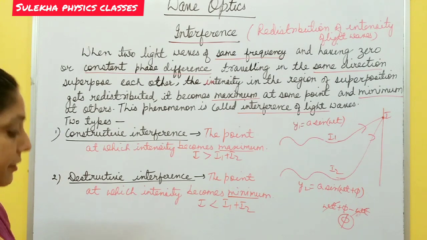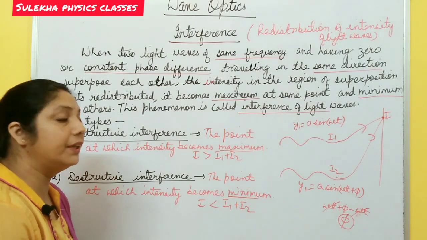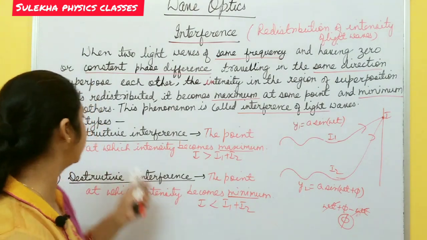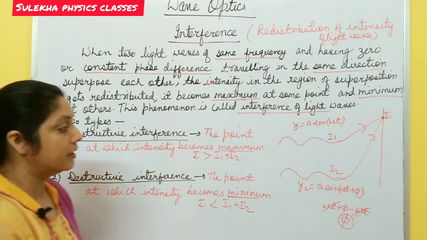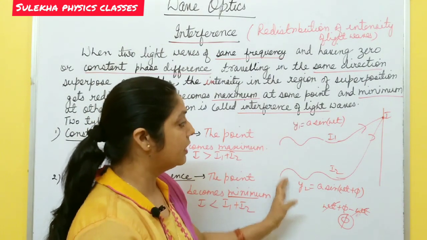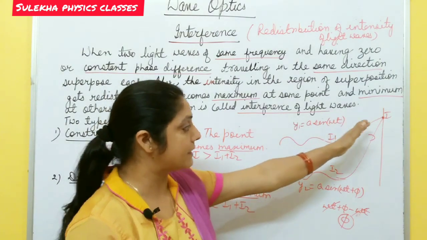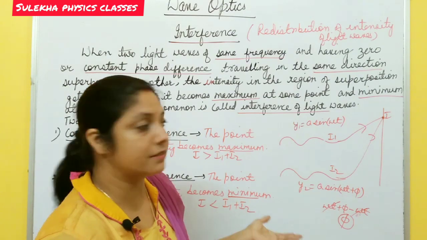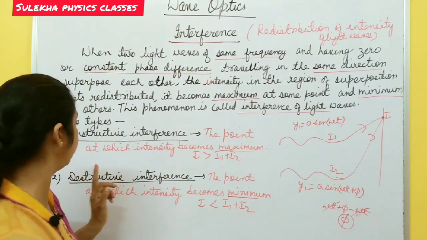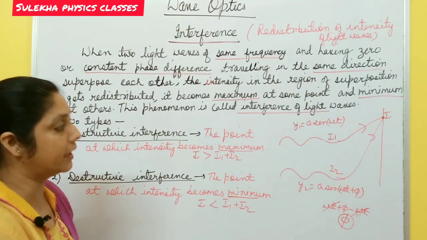So these are the types of interference. Now I am going to derive the conditions for constructive interference and destructive interference. These two are waves, and both superimpose at some point on the screen. Now what are the conditions when constructive interference takes place and when destructive interference takes place?